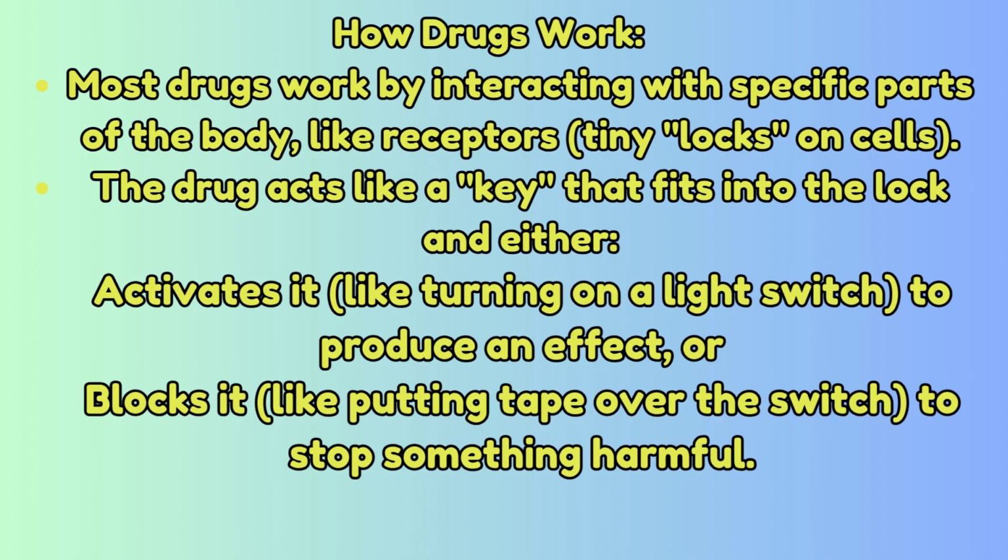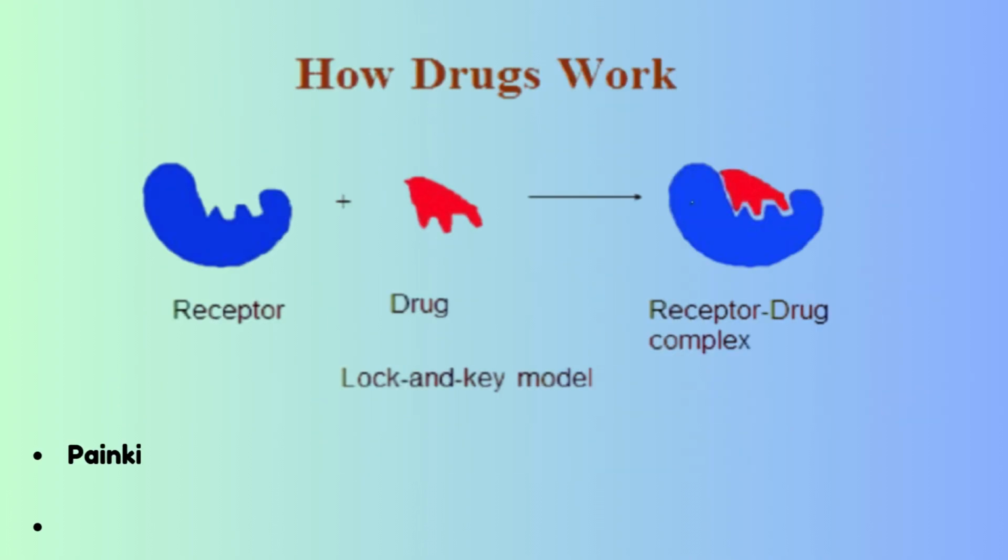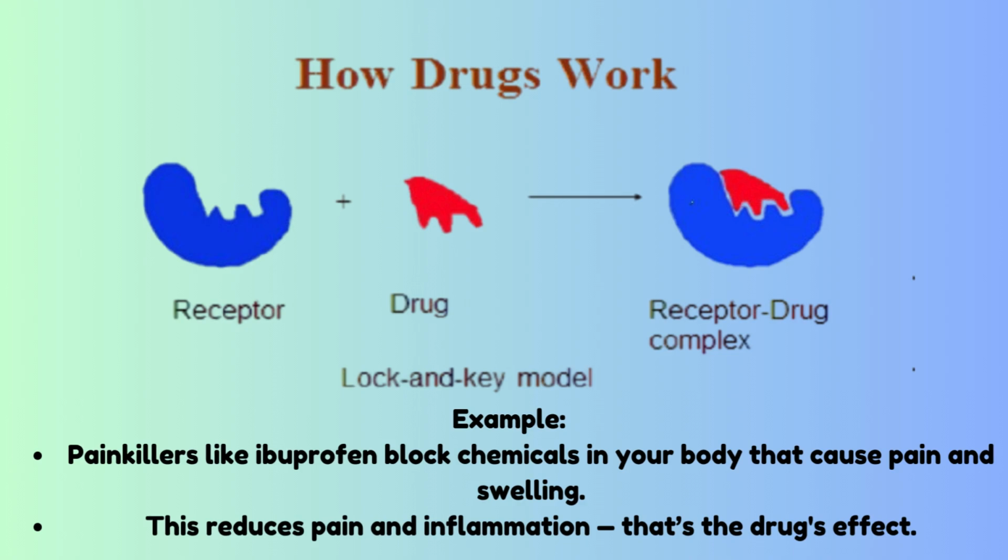Most drugs work by interacting with specific parts of the body, like receptors, tiny locks on cells. The drug acts like a key that fits into the lock and either activates it, like turning on a light switch to produce an effect, or blocks it, like putting tape over the switch to stop something harmful.